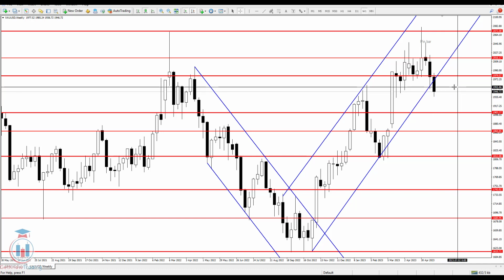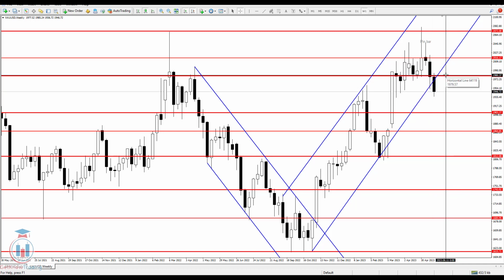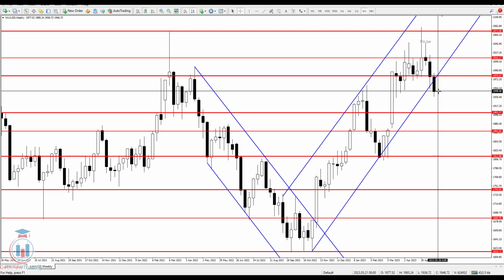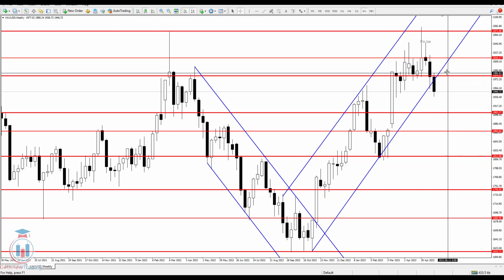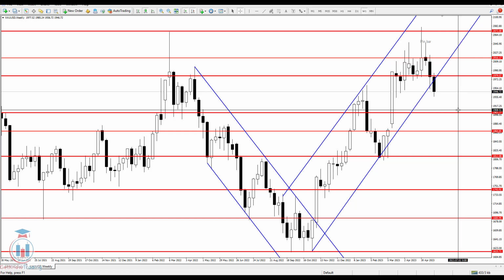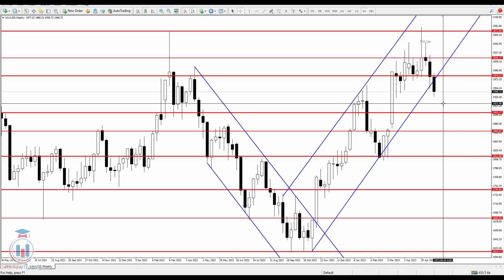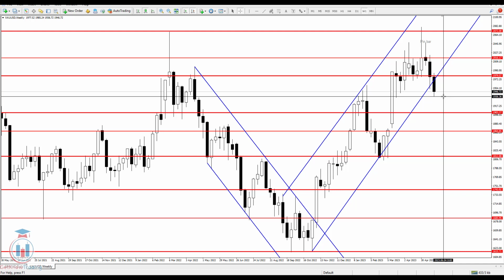So for the next week, I'm not expecting that the price will return back up, reaching 1980 after this breakout, but first I'm expecting that the price will reach this one, the 1927 price level. From there the price could make a bounce to the upside, confirming the previous support, now acting as a resistance, and then fall down. But everything depends on the daily time frame, how this will react.